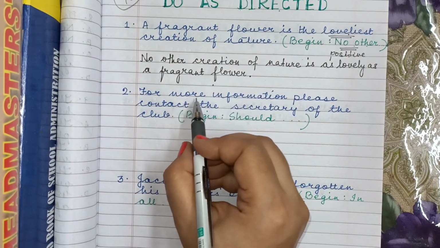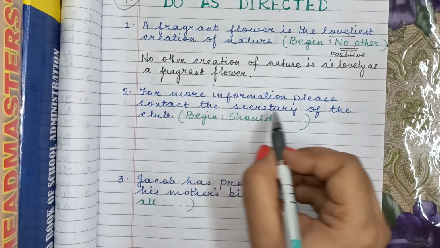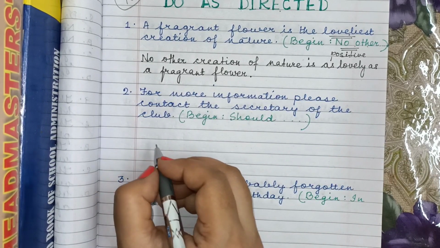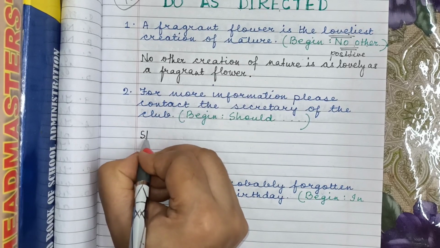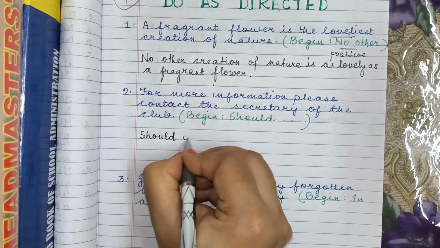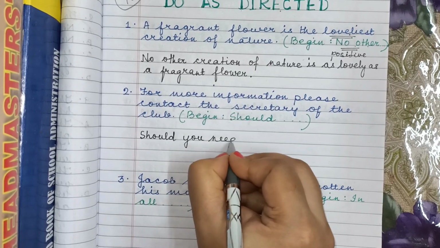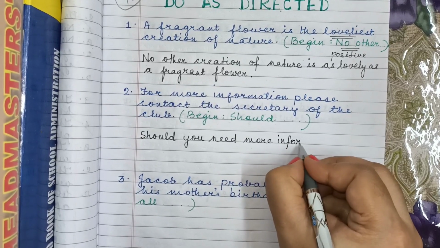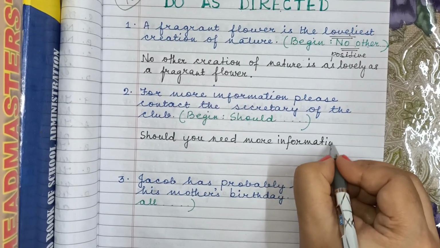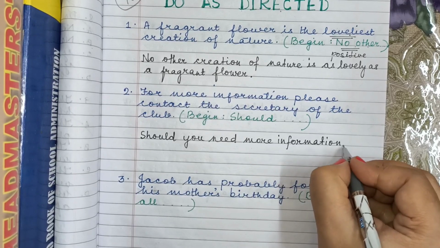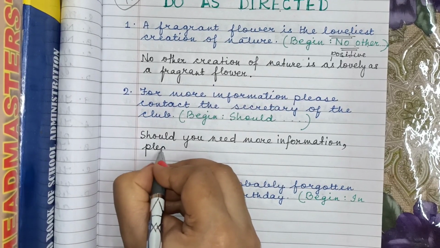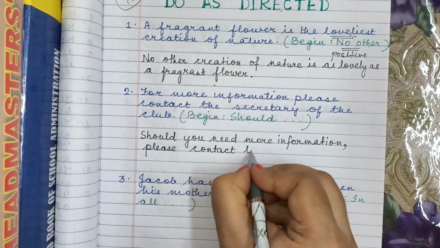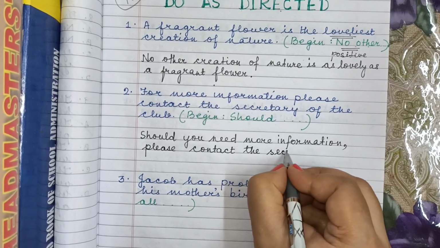The next one. For more information, please contact the secretary of the club. Begin with should. And how will you do it? Let me just quickly solve this for you. Should you need more information? Not informations. If you have it in the options, you will eliminate it instantly. Information, comma, please contact the secretary of the club, not the secretaries of the club.